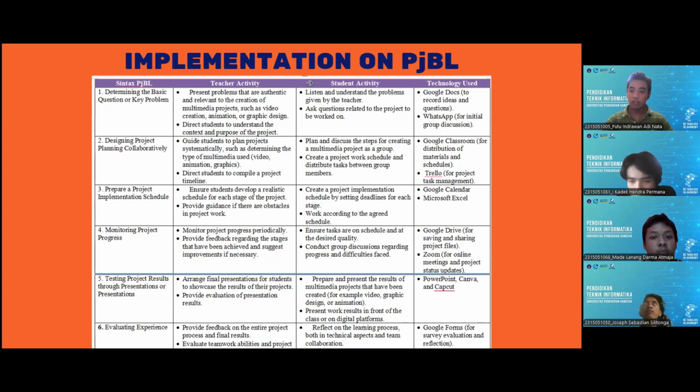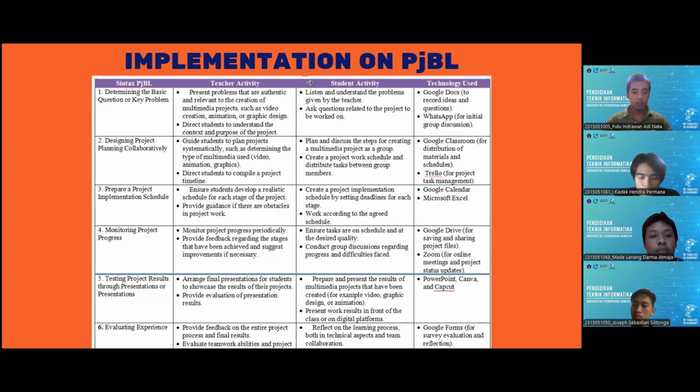The students will plan and discuss the steps for creating a multimedia project as a group, create a project work schedule, and distribute the tasks between group members. The technology used is Google Classroom for distribution of material and schedule.